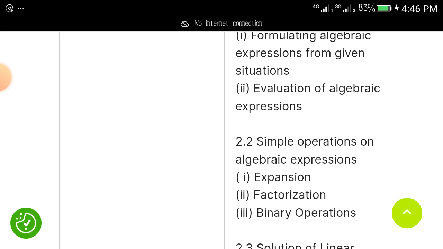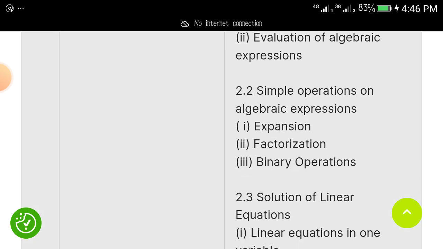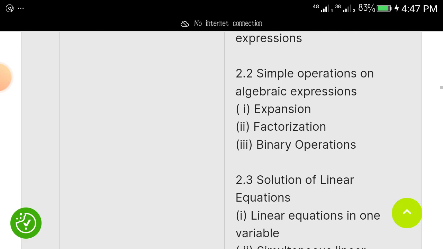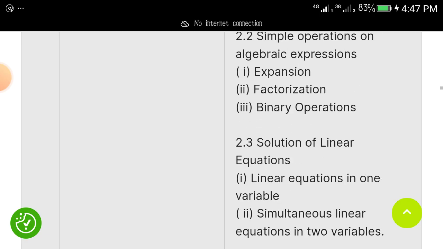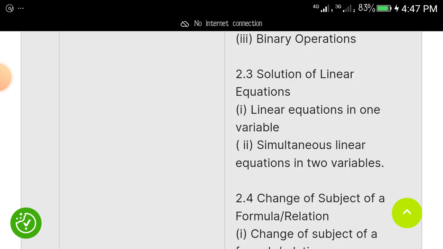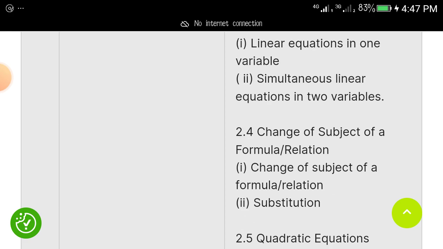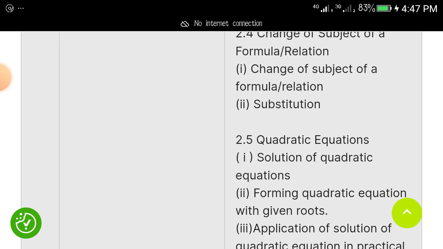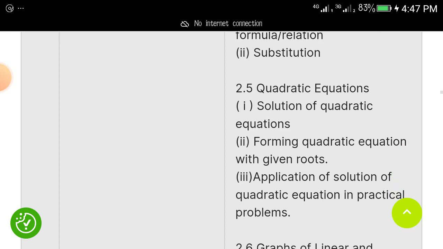Under it, we have algebraic expressions, simple operations involving algebra, expansion, factorization, binary numbers, solution to linear equation in one variable, simultaneous linear equation, change of subject of formula or change of subject of relation, substitution. Then you have quadratic equation. These are things that will come out. If you have not studied them, go and study them right now.